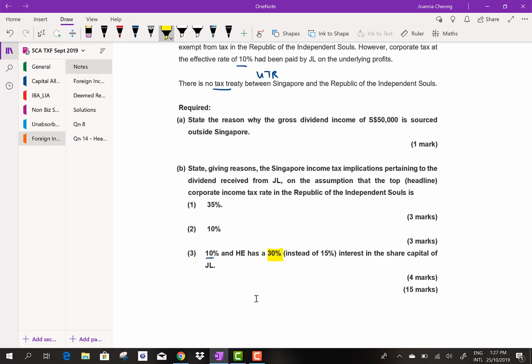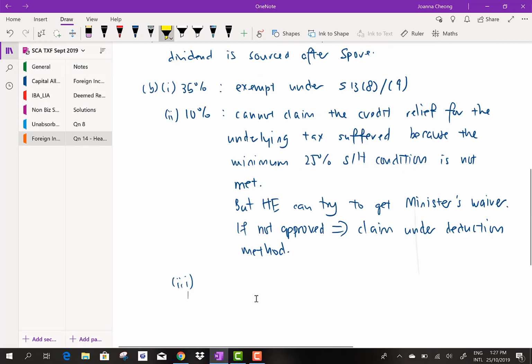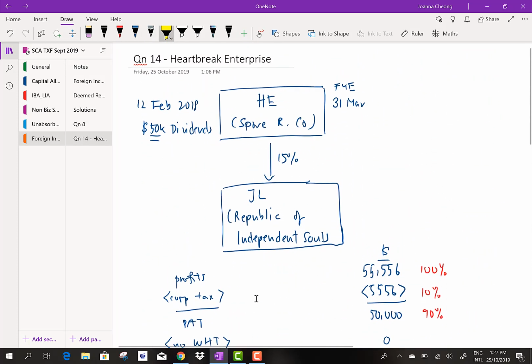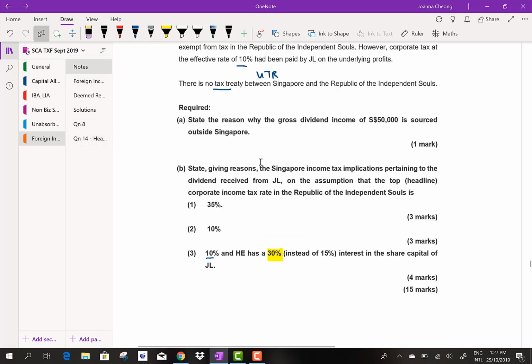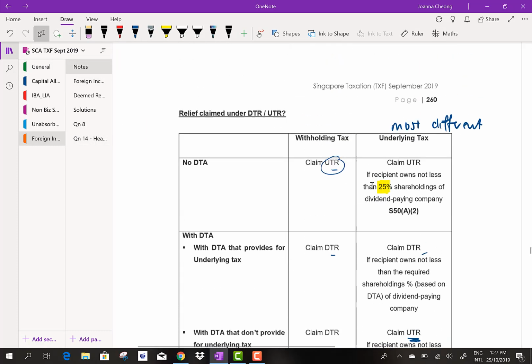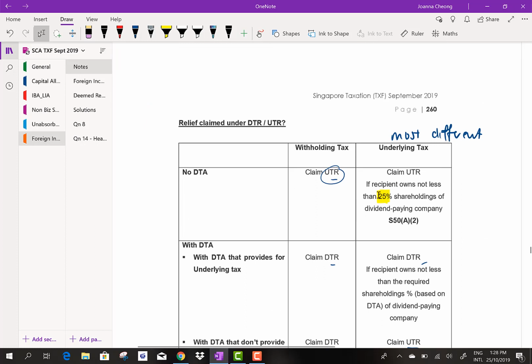Right, so if you own 30% of the other company, which means that you would be able to meet the shareholding condition that is stipulated on this page, of 25%. So you would have met the 25% shareholding. In this case, you can in fact claim a tax credit relief under UTR.